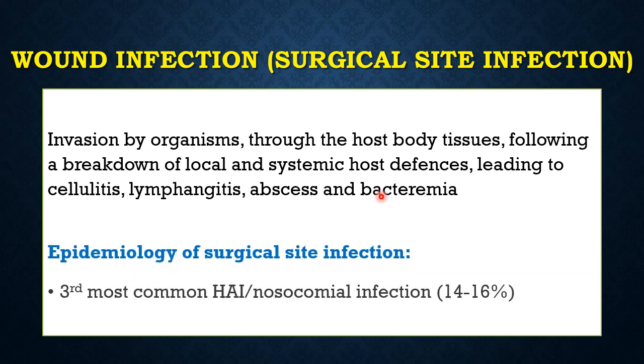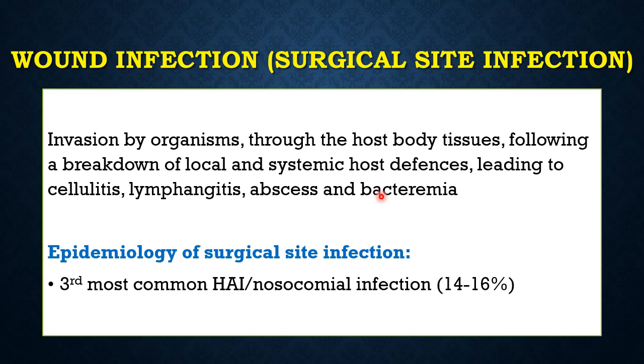Epidemiologically, the surgical site or wound infections or the operation site infection is the third most common HAI and nosocomial infection, or hospital acquired infection. So, wound infection is invasion by organisms through the host body tissues following a breakdown of local and systemic host defenses, leading to cellulitis, lymphangitis, abscess, and bacteremia.